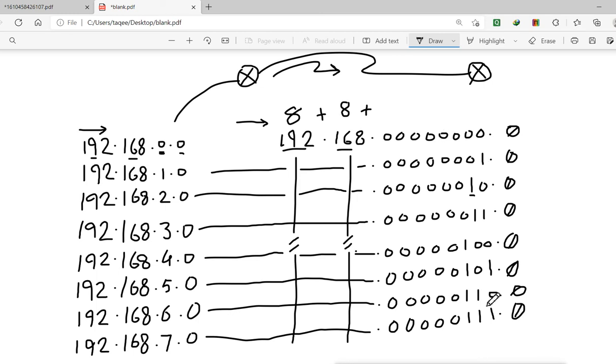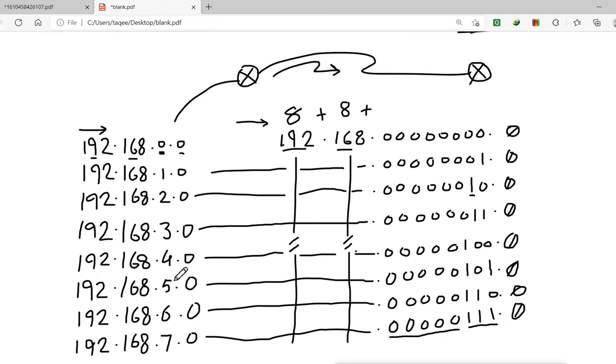We can see the changes are only on these first 3 bits, but these 5 bits are all the same in every network here. So we can put a line here and we can see that these 5 bits are common on all these networks. So we can say 5 here.